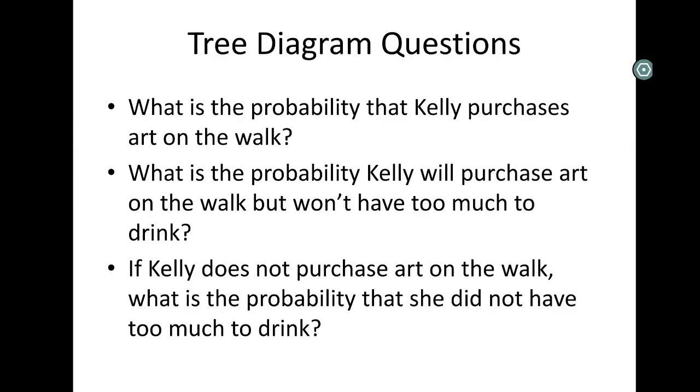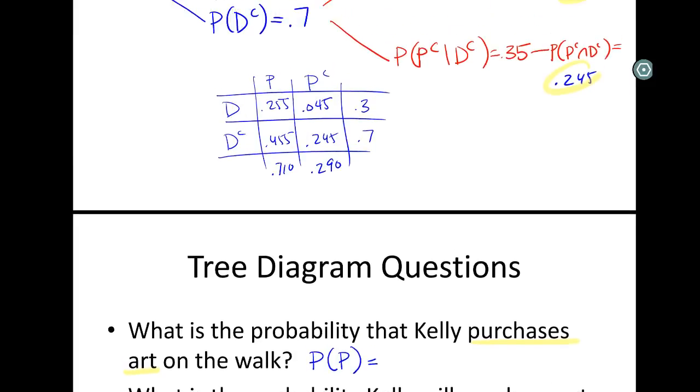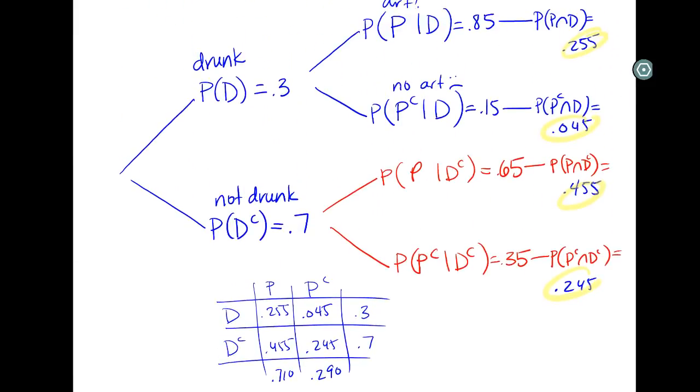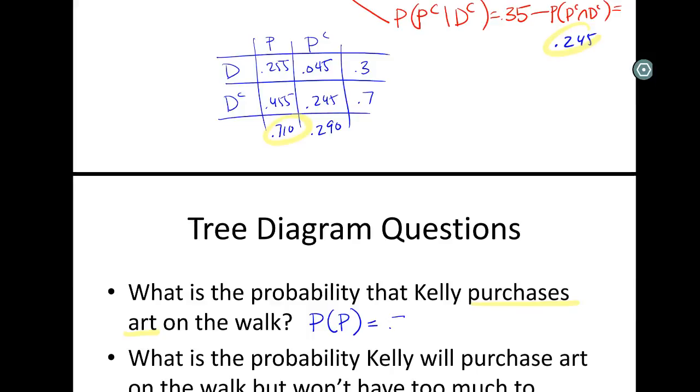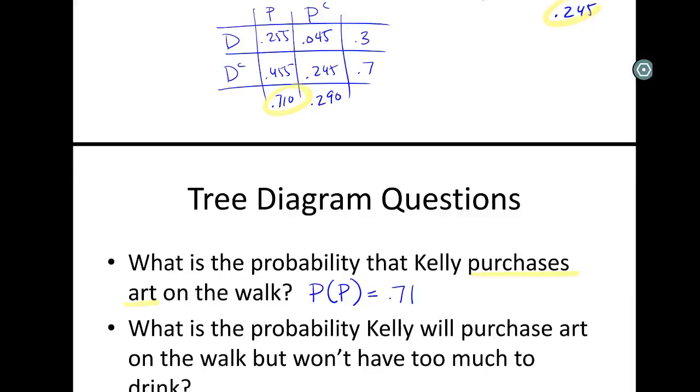The first is one of the ones I said. What is the probability that Kelly purchases art on the walk? Nothing here about being drunk or not. So this is the probability of just P, which if we made the table is super easy. If we didn't make the table, then we're sitting there and going, okay, these 2 things both represent P. Let's add them together. But with the table, we can just pull off P by itself. Or 0.71, I guess the 0 is unnecessary.